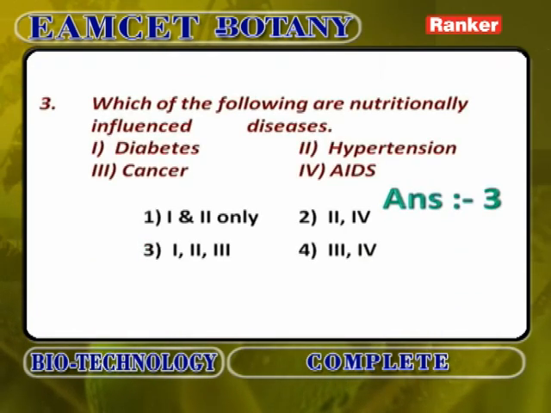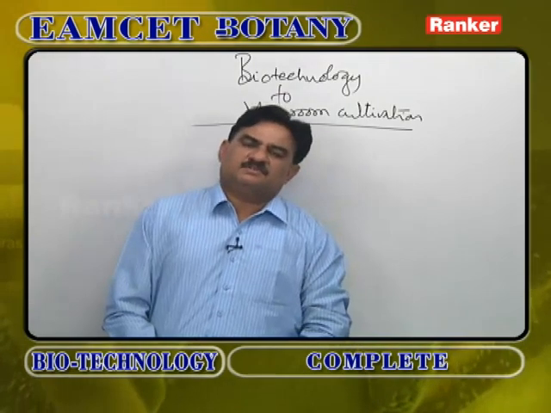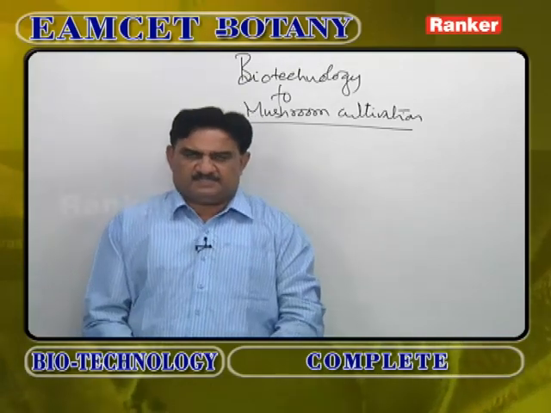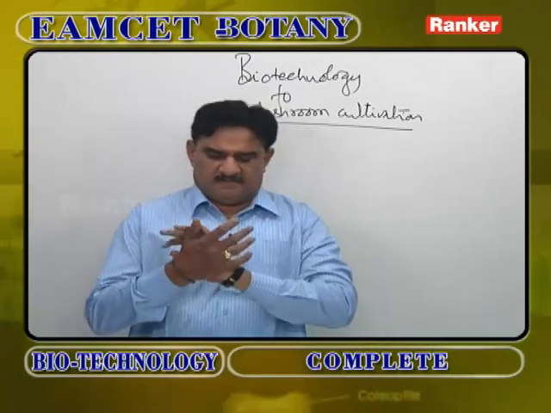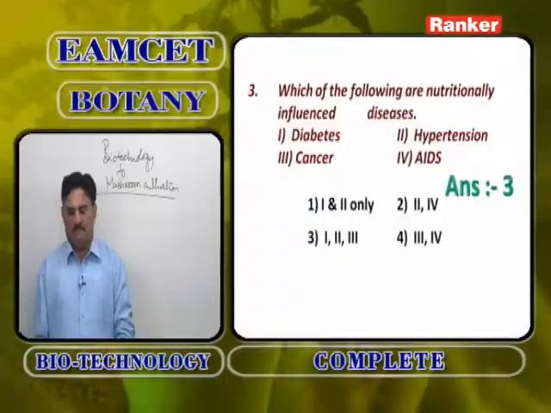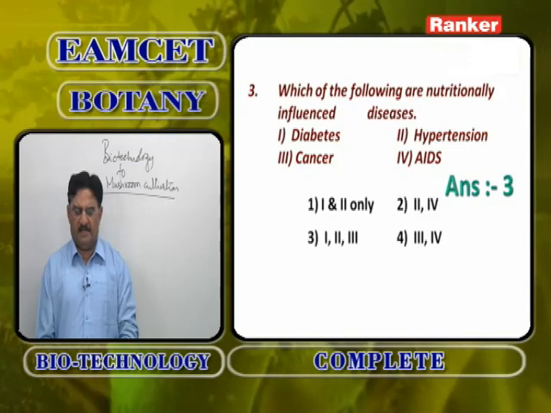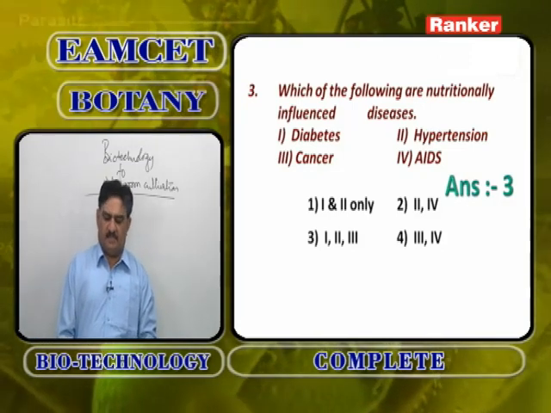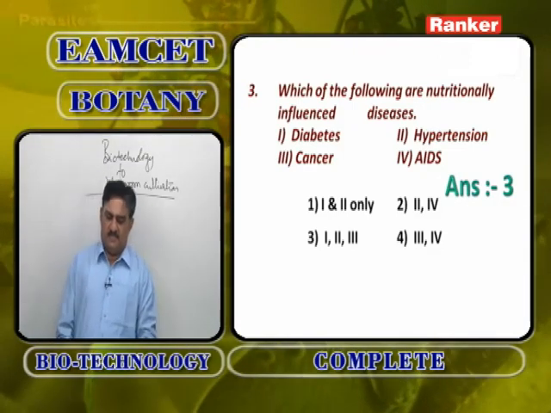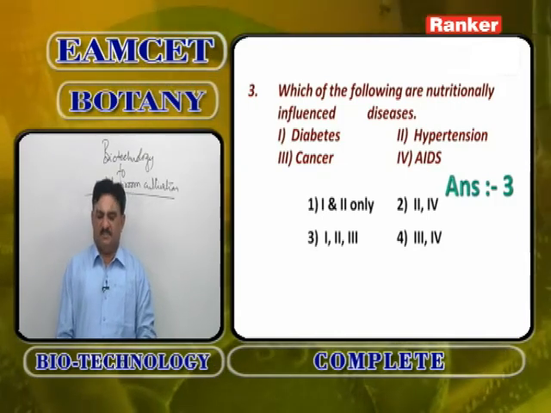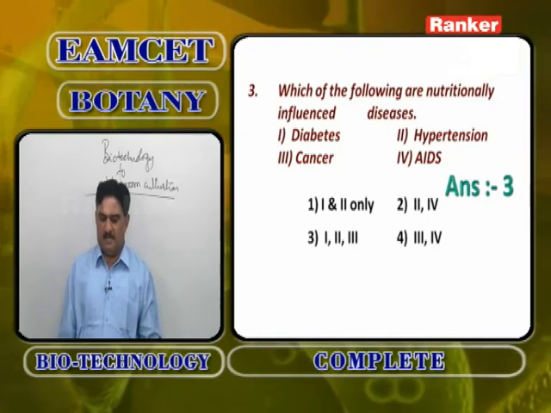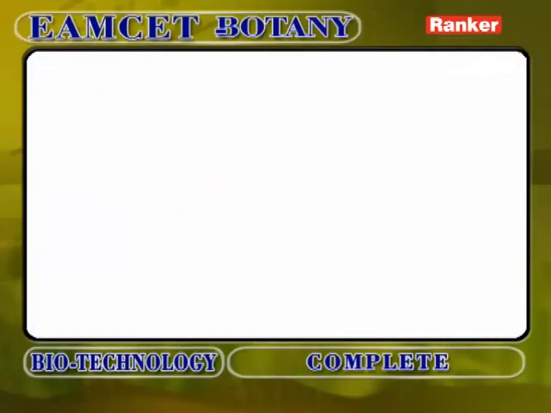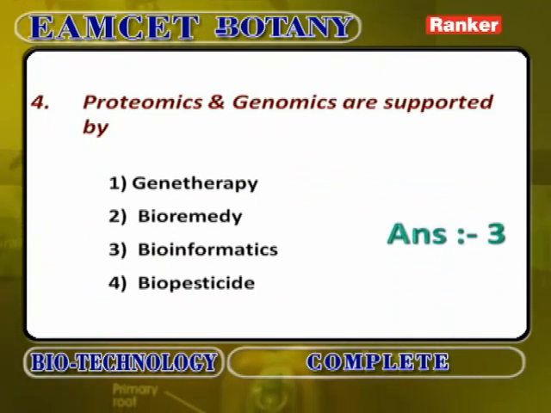Which of the following are nutritionally influenced diseases? Nutritionally influenced diseases means the diseases caused due to the deficiency of various nutrient substances. Whenever food material or various nutrients become deficient, these types of diseases occur. They are diabetes, hypertension, cancer. AIDS is caused due to some other reasons. So diabetes, hypertension and cancer are nutritionally influenced diseases.